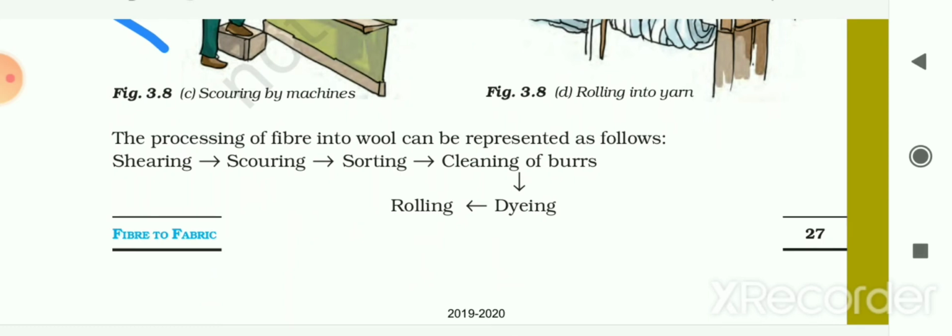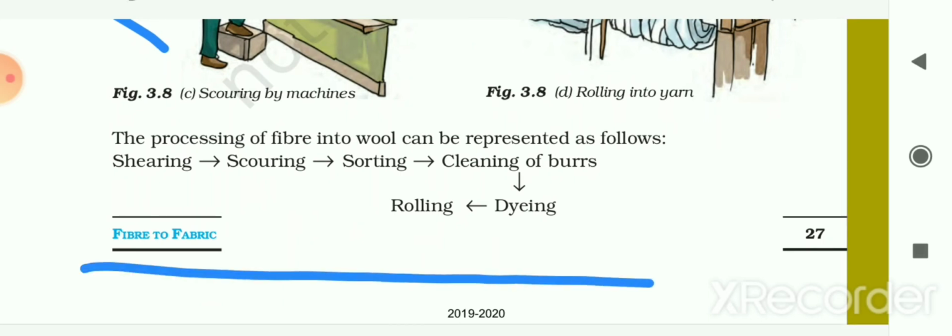The processing of fibers into wool can be represented by this. Shearing is the first one, in which the fleece of the sheep is removed along with a thin layer of skin. Then scouring, in which we wash the sheared skin to remove the dirt, dust and grease. Then sorting is done, in which we classify the hairs of different kinds of texture. Then we clean the burrs.